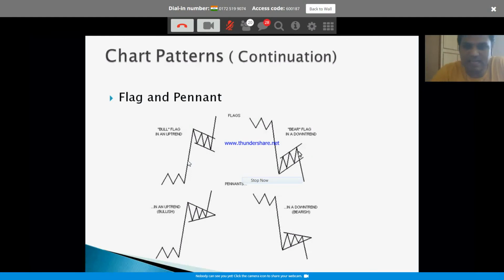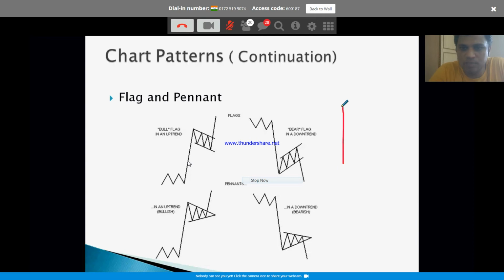Whatever the existing trend is, you are anticipating the trend to continue. Okay, the flag formation, what is it? Obviously from the name you can figure out, it looks like a flag. You see a pole, then you see a flag. What does it mean? The price has moved. It doesn't have to be straight. It could be something similar like this.